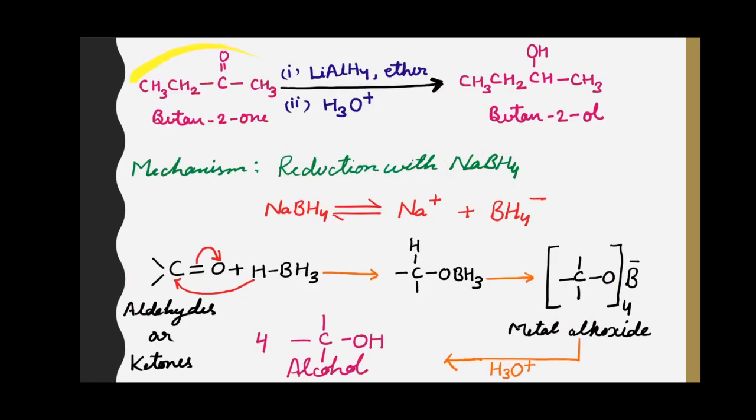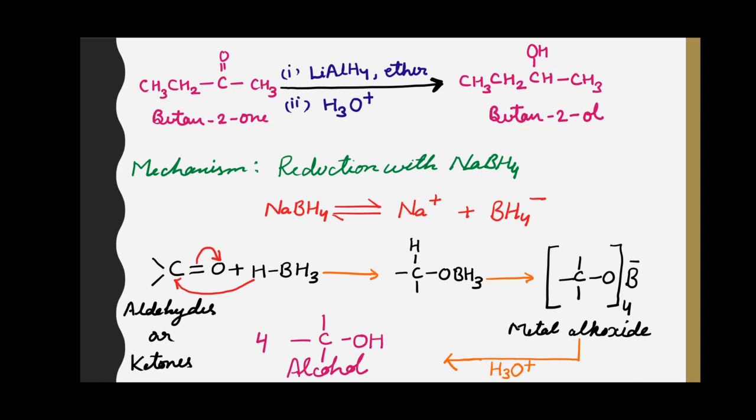When a ketone is reduced with complex metal hydride, it produces a secondary alcohol. Here this is butan-2-one, and this gets reduced to give butan-2-ol.